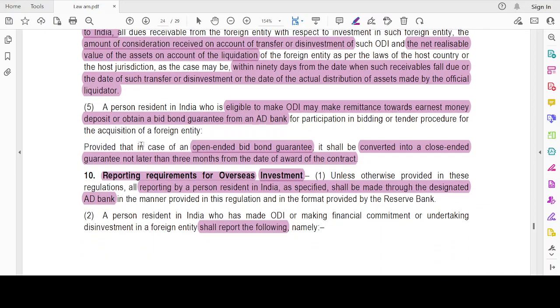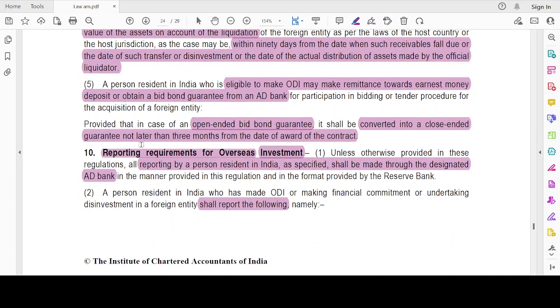Then, a person who is eligible to make ODI may make remittance towards the earnest money deposit, known as EMD, or obtain a bid bond guarantee from AD Bank for participation in a bidding or tender procedure for acquisition of a foreign entity. See, there could be a tender for acquiring the shares. For that, you could make some tender deposits, and for that you could seek the help of AD Bank. So for every transaction, you should seek the help of AD Bank, provided that in the case of an open-ended bid bond guarantee, it shall be converted into a closed-ended guarantee not later than 3 months from the date of award of the contract. See, generally, under this regulation, you cannot give an open-ended guarantee, right? No guarantee shall be open-ended.